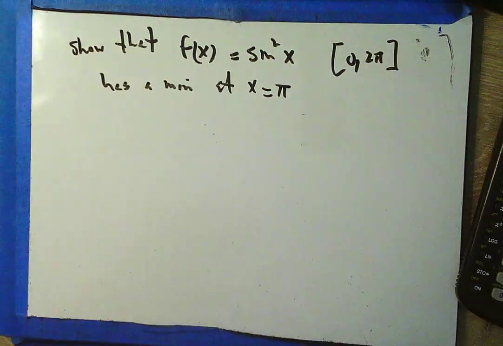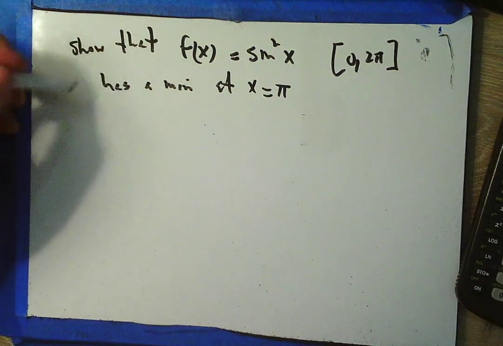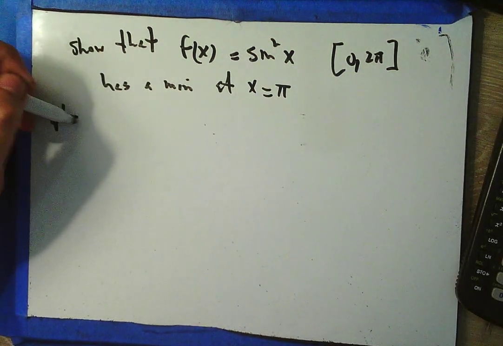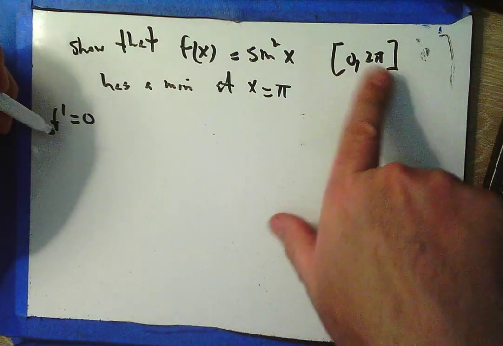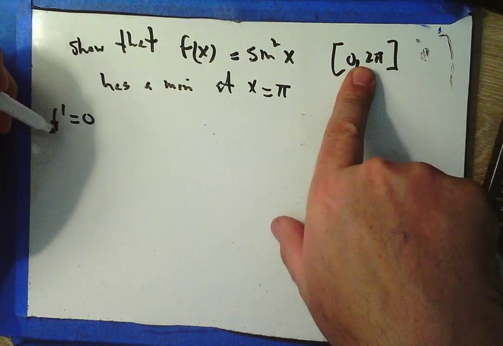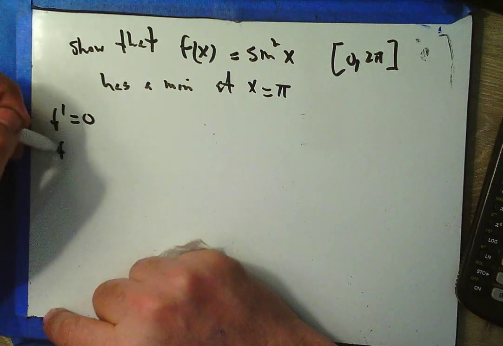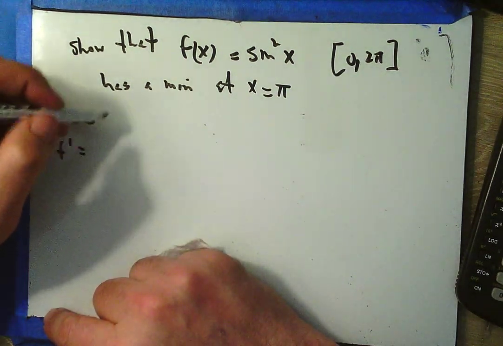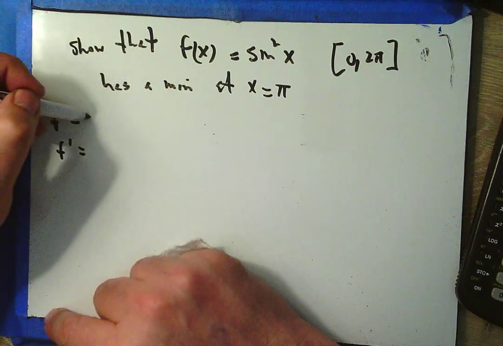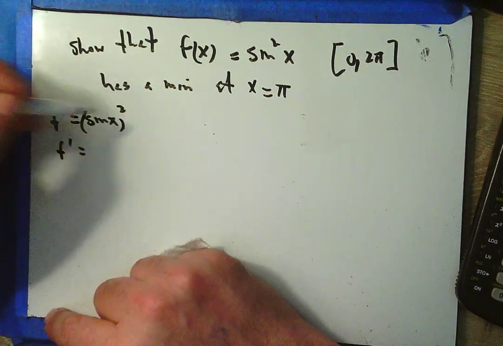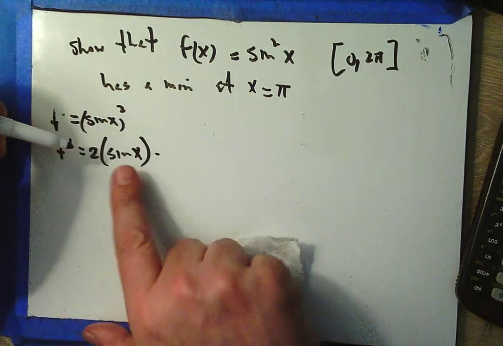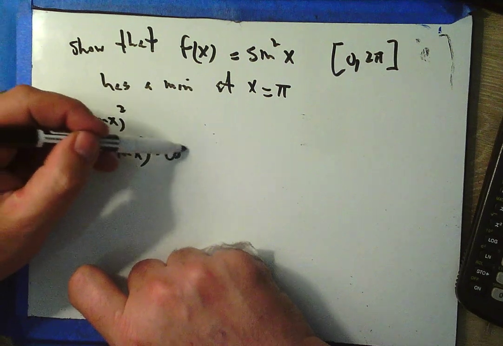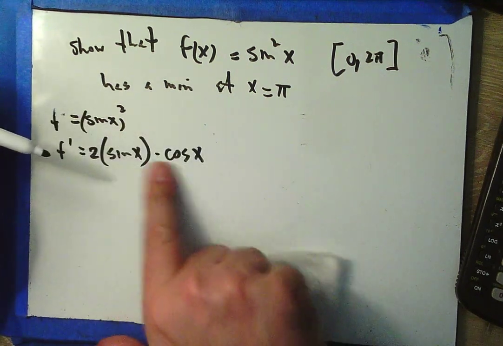Okay? All right, so first derivative test for finding a min, I need f prime equal to 0, or f prime undefined, or endpoints of a bounded interval. So I want to check my endpoints, and let's take a look at this f prime. F prime is going to be, because remember, f is sine x being squared, so 2 sine x, leave the inside function alone, times the derivative of the inside function, cosine x. So there's my f prime.